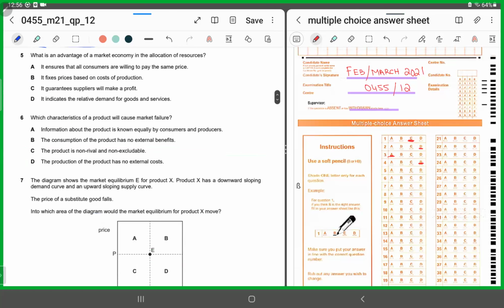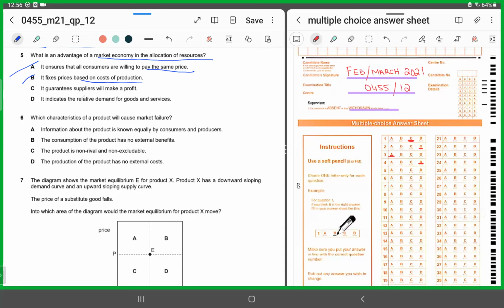Number 5. What is an advantage of a market economy in the allocation of resources? So when we are talking about market economy and we are talking about resources being allocated, how can market economy be an advantage? It ensures that all consumers are willing to pay the same price? No. Some are willing to pay, some are not willing to pay, not able to buy. So A is incorrect. B says it fixes prices based on cost of production. No, what helps in market economy? Consumer sovereignty, right? It's where the demand and the supply meet that determines the price, right?